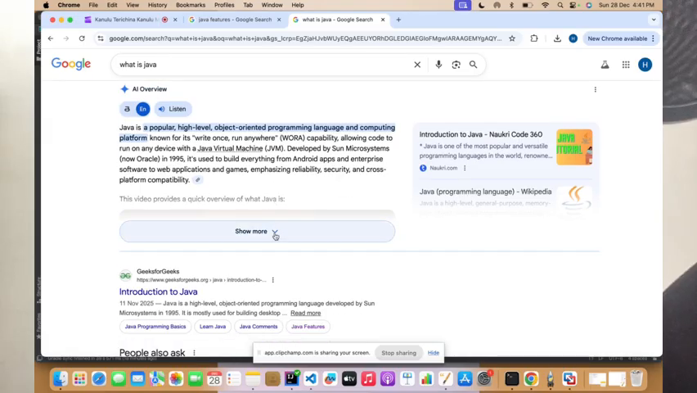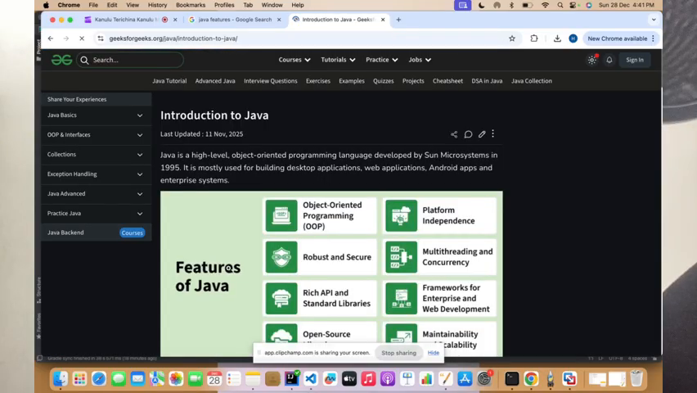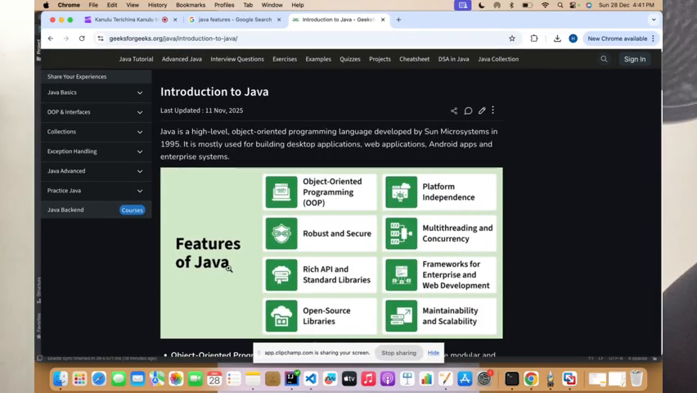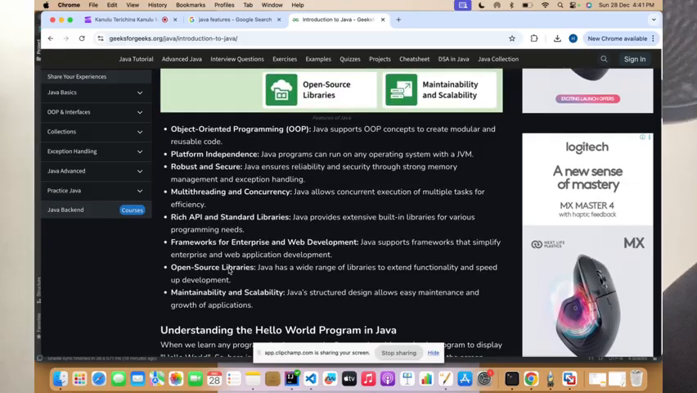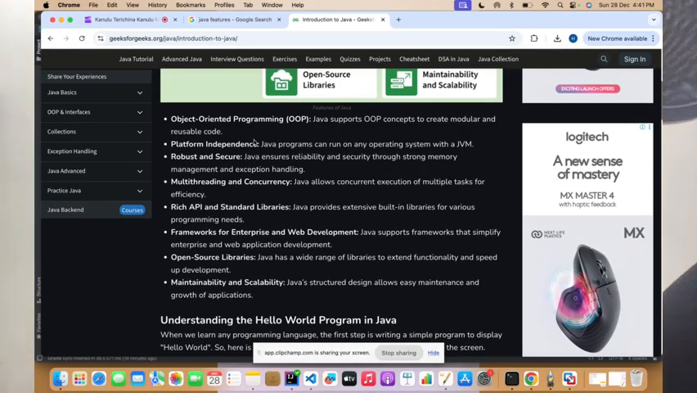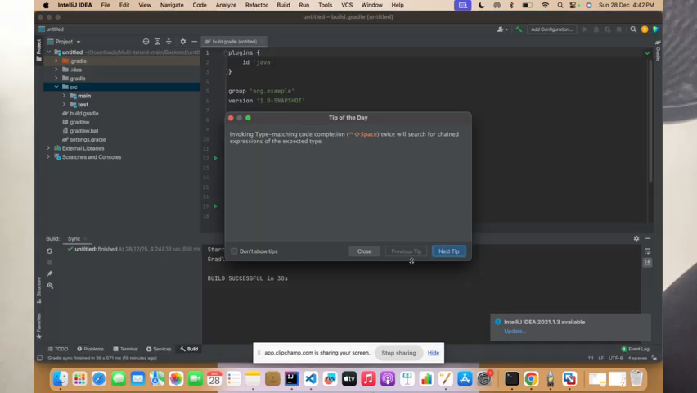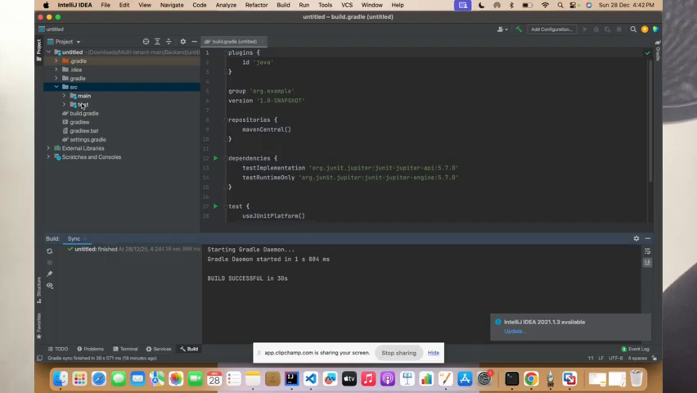So if you just look into the introduction to Java, it says that Java programming supports OOPs concepts to create modular and reusable code. So if you look at the Java code, it looks something like this.